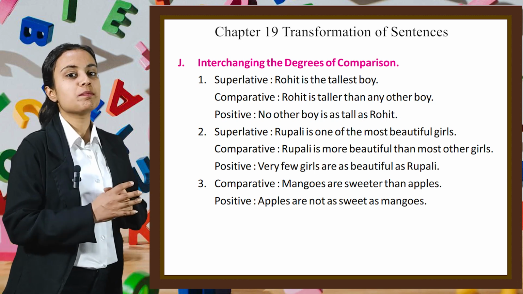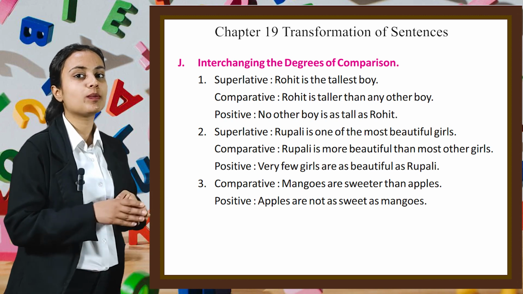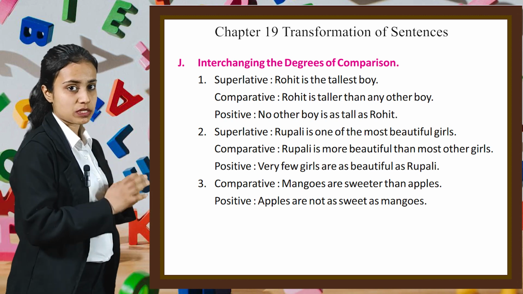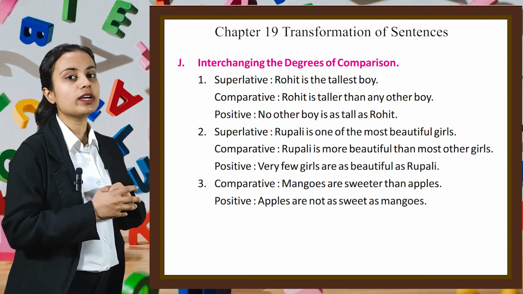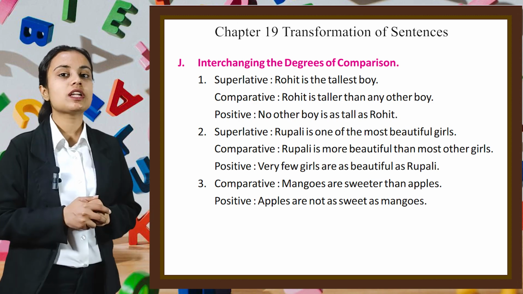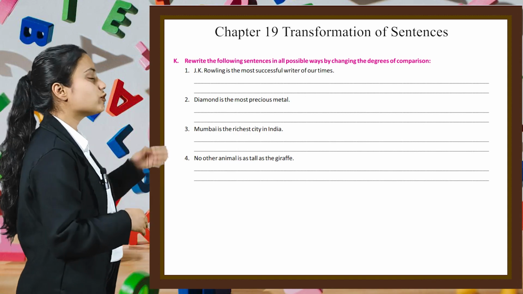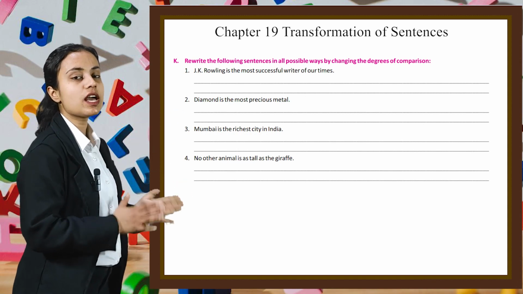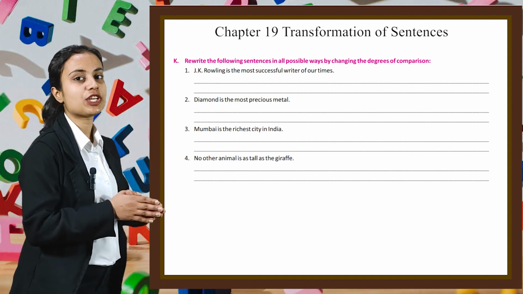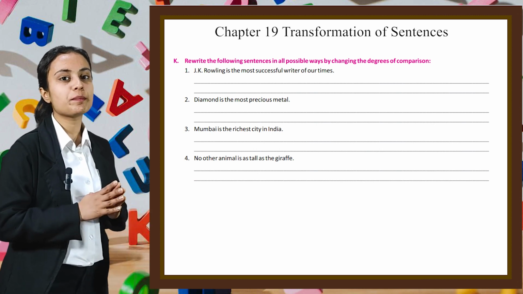Third example is comparative: mangoes are sweeter than apples. Positive: apples are not as sweet as mangoes. Now using these concepts, let's do some questions. Here we have to rewrite the following sentences in all possible ways by changing the degrees of comparison.